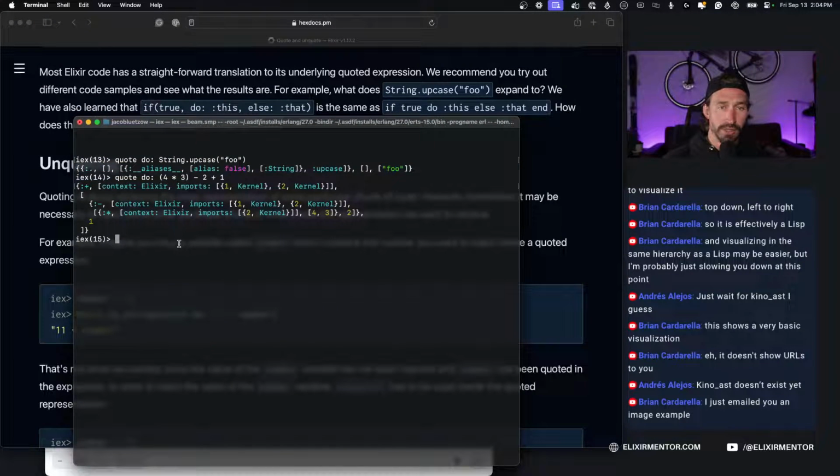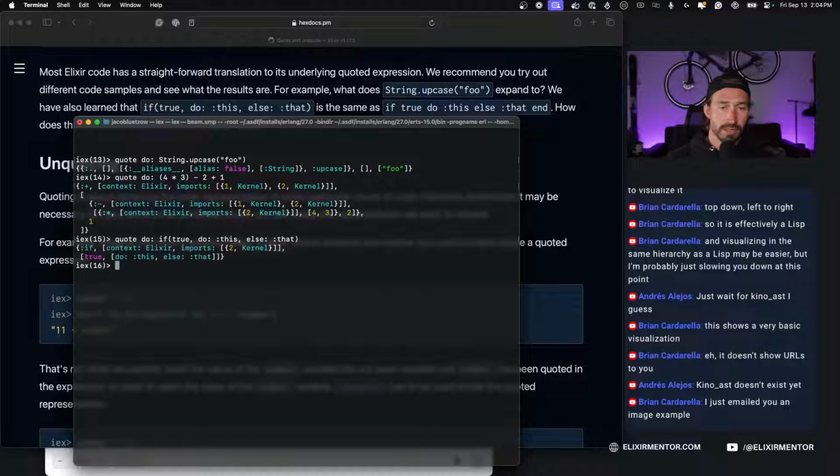So if I do quote do, if true, do this, else that. I'm going to have to make this a better function though.